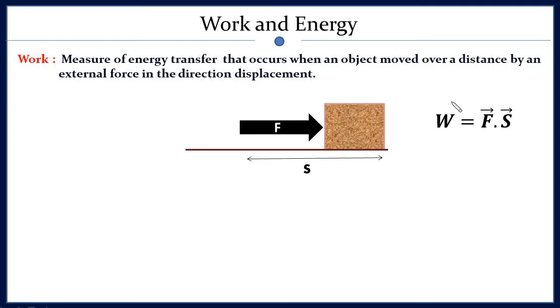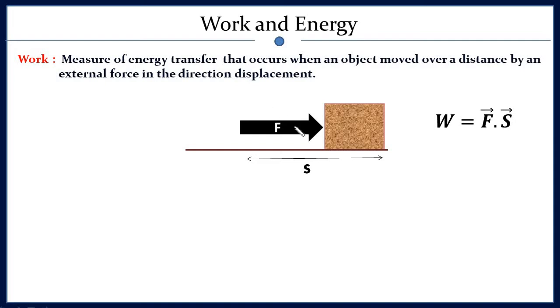And how can we measure it? We can measure it by calculating this work. And how is work defined in a mathematical way? Work is equal to force dot displacement. Now you may wonder why this dot product, because we are saying that this energy is transferred by an external force in the direction of displacement.